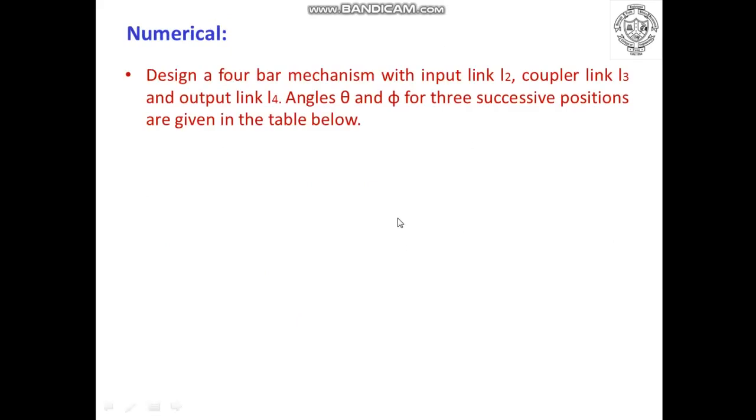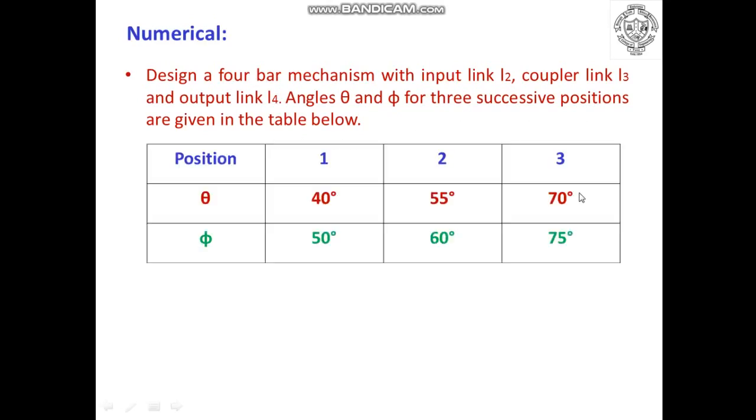Design a 4-bar mechanism with input link L2, coupler link L3 and output link L4. The angles theta and phi for 3 successive positions are given in the table. The first position is shown here, second is shown here and third is shown here.